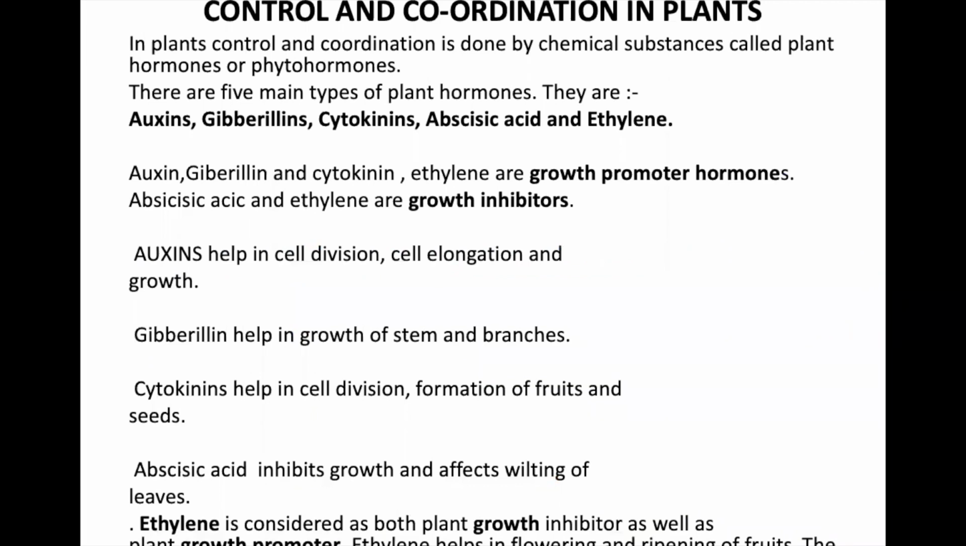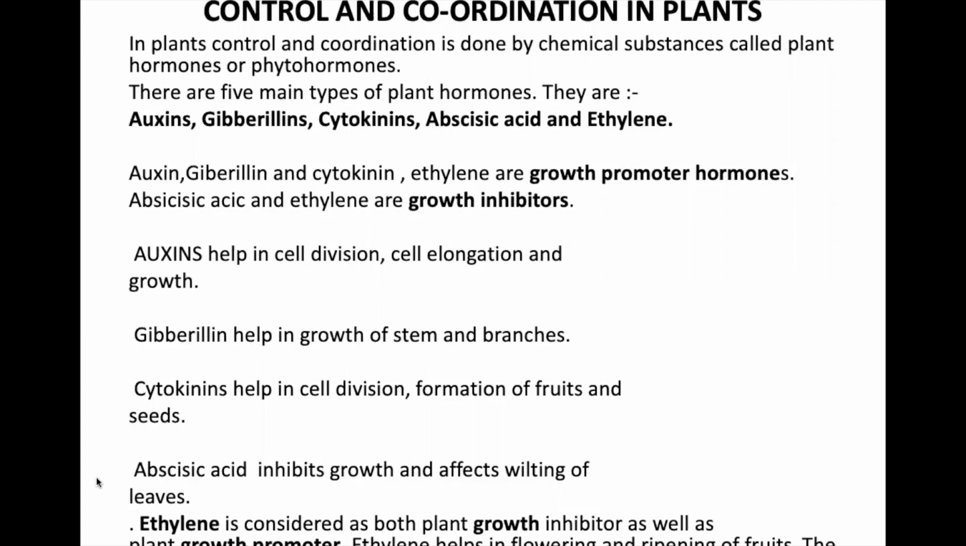So what are phytohormones? Phytohormones are the chemical substances which are responsible for control and coordination in plants. Phyto means plants, so phytohormones means plant hormones. There are 5 main types, and you'll have to learn their spellings: auxin, gibberellin, cytokinin, abscisic acid, and ethylene.